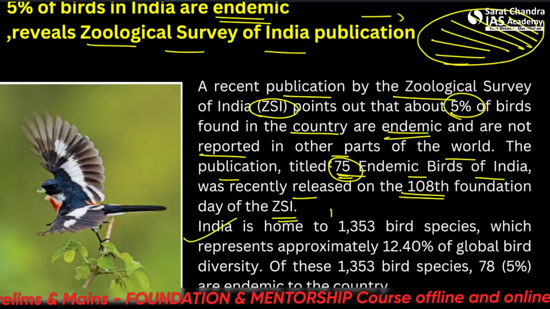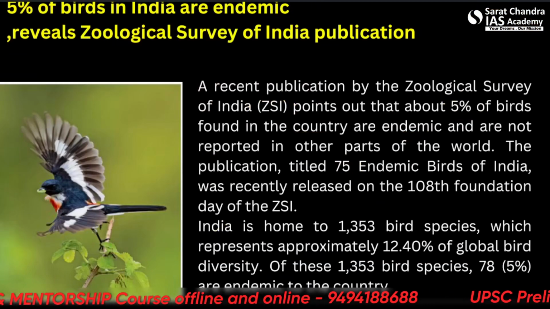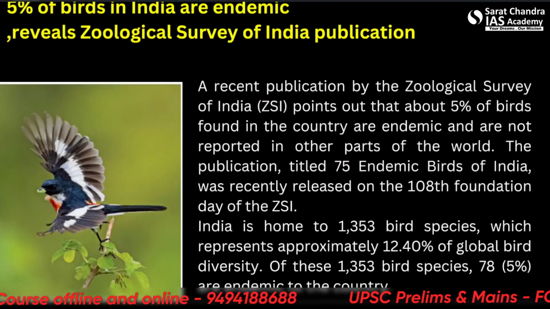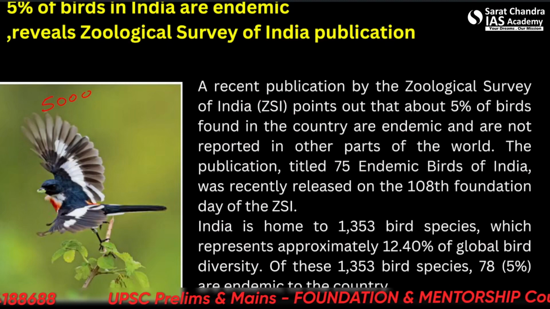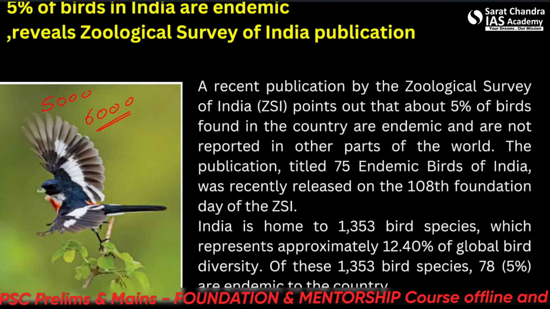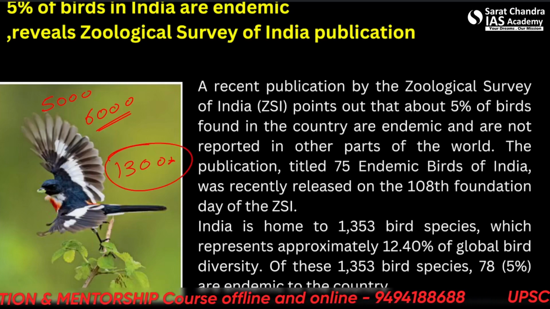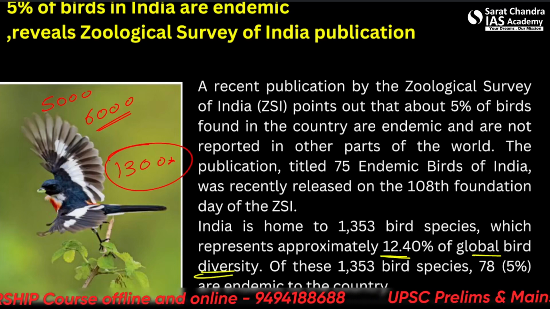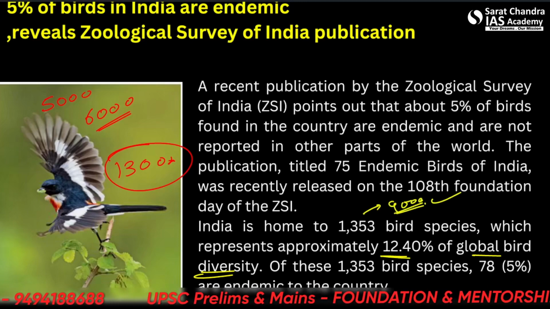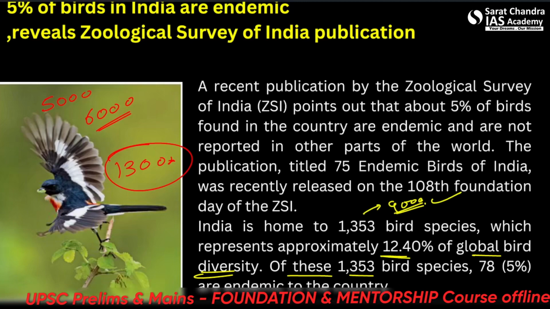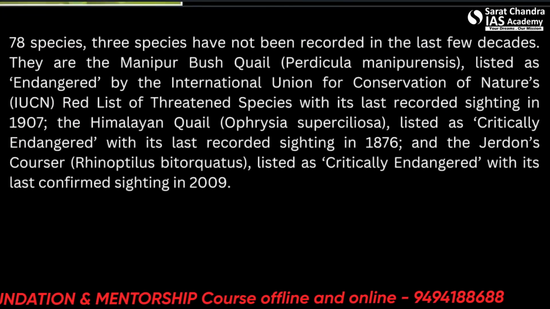India is home to, see, this number is important because in an interview you can be asked how many bird species are present in India. We may sometimes guess a rather larger number, maybe more than 5,000 species, maybe more than 6,000 species. There are close to 1,300 species. So very simple data to remember, but it can be used. Okay, which represents approximately 12.40% of global bird diversity. Alright, so approximately 9,000 species should be there globally. Of these 1,353 bird species, 78, that is 5%, are endemic to the country. So very simple data, but very important to remember.